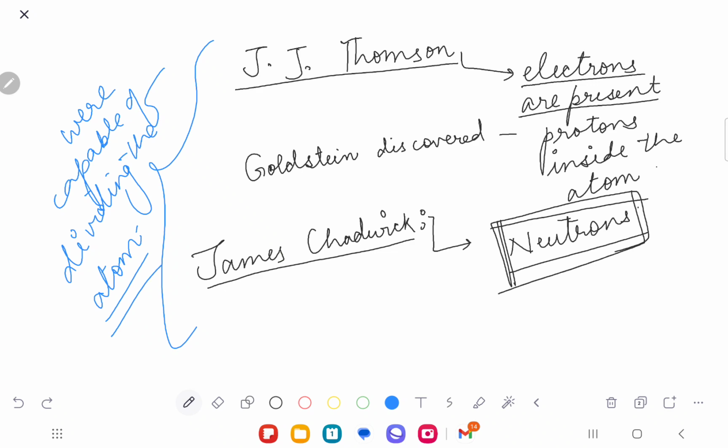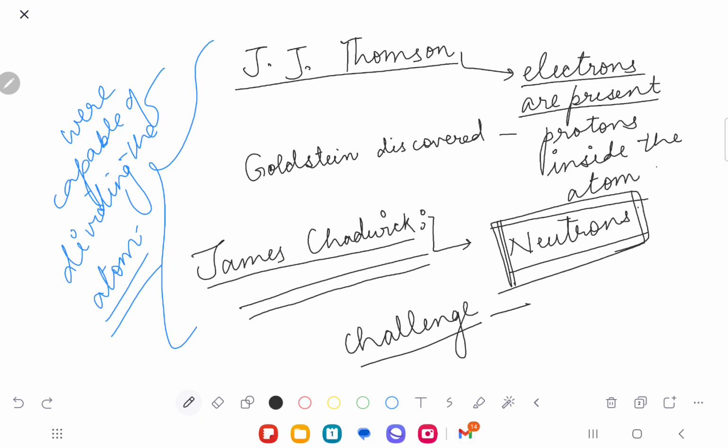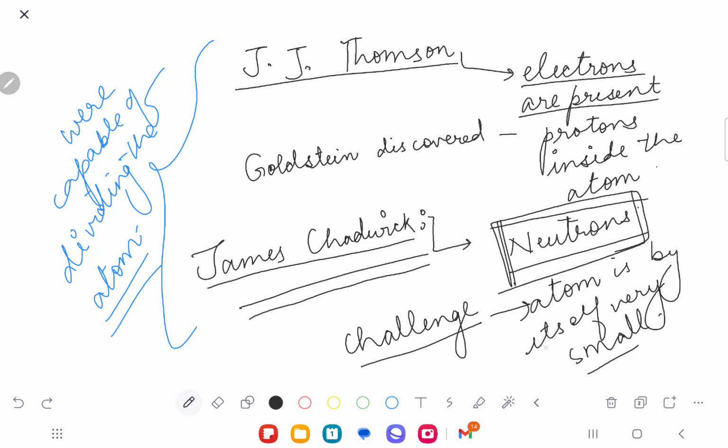So now the challenge was, and we will be discussing how J.J. Thomson found out electrons, how Goldstein found out protons. But when these scientists broke down the atom, the challenge was that the atom by itself is very small, isn't it? If the atom by itself is very small, what exactly does that mean?